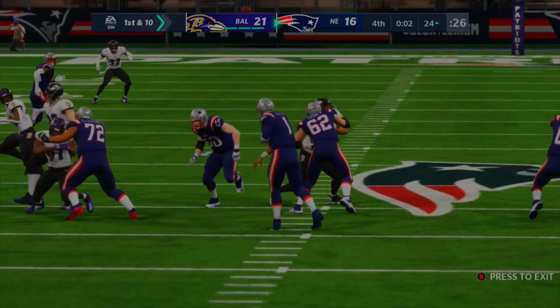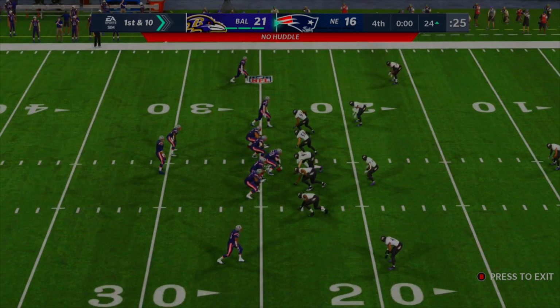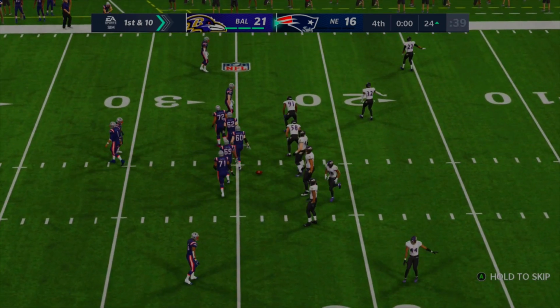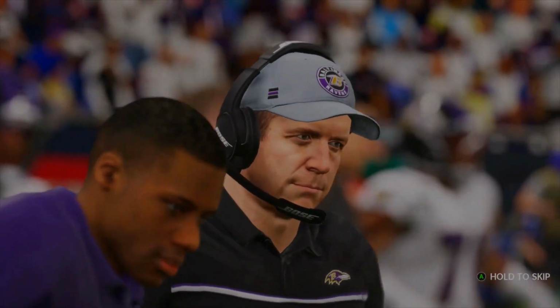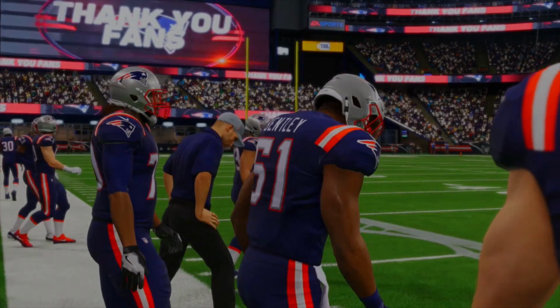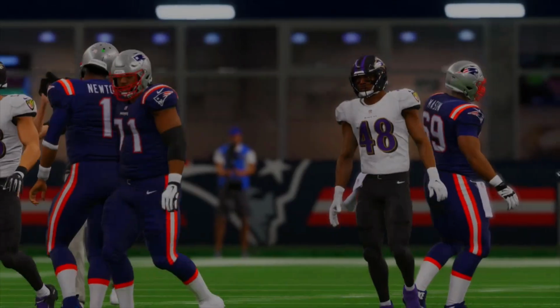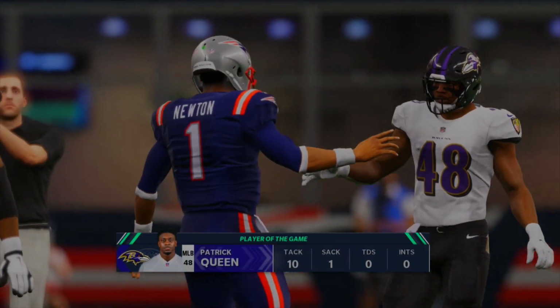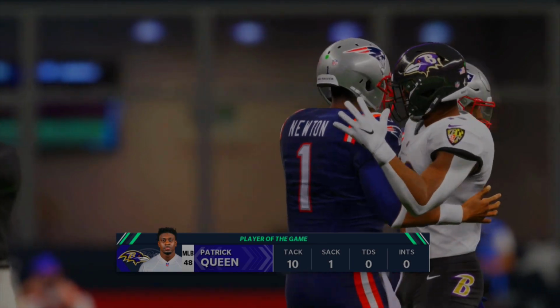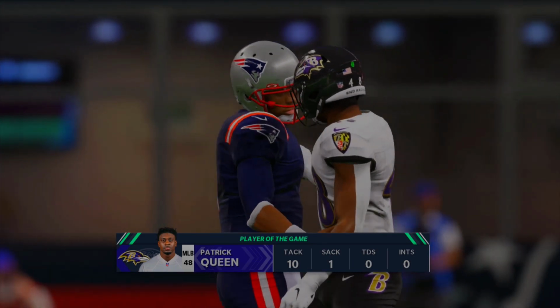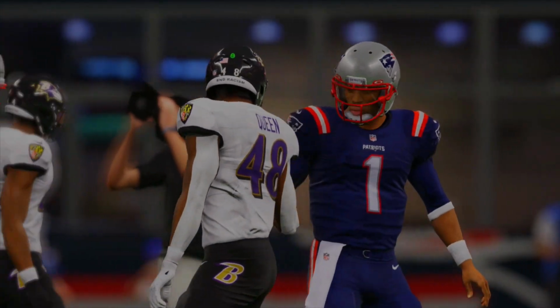Yeah, I don't know why they never can just line up and spike it. It's kind of unrealistic. But that means the Ravens will get a win, considering time management. Once again, it kills you in this game, because the AI did not know how to do that quite yet. So, maybe in Madden 25 or something, they'll learn how to spike the ball. So player of the game, Patrick Queen, 10 tackles and 1 sack. And the Ravens are moving on in this game versus the Patriots.